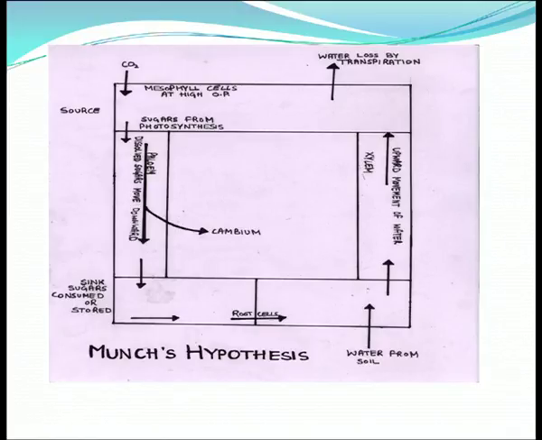In leaves, the food gets prepared, and food by the phloem sieve tubes gets transported to different parts of the plant. You can see in this illustration downward movement is also there, and in the other, near the cambium, there is another arrow which is denoting how the organic solutes are getting transported to the cambium also.